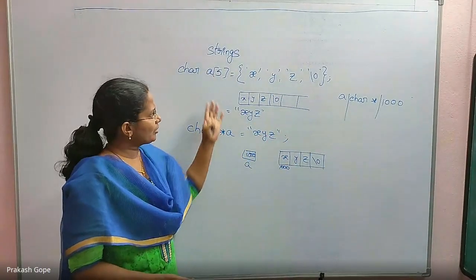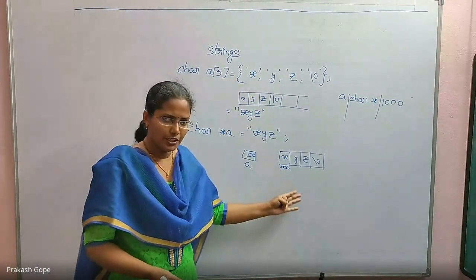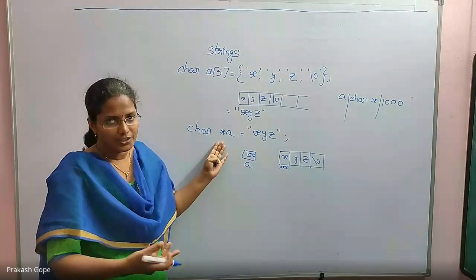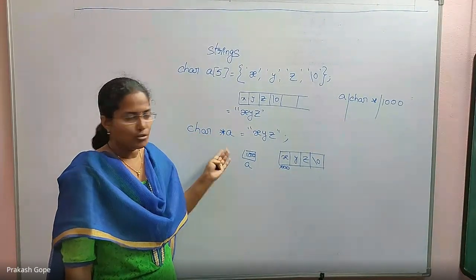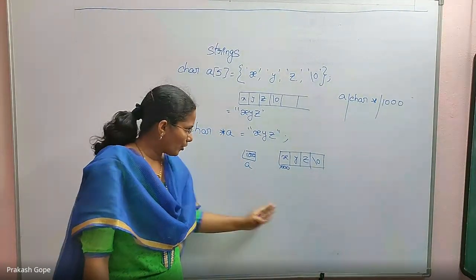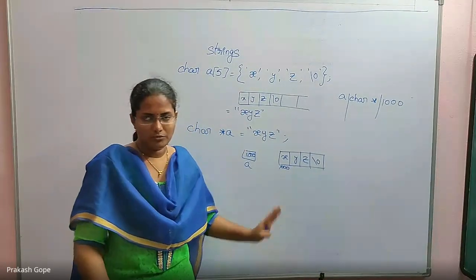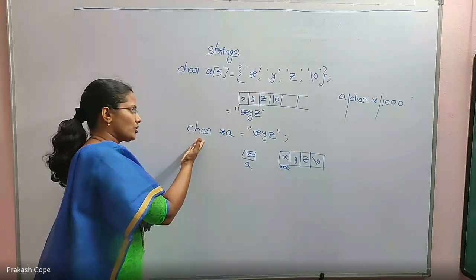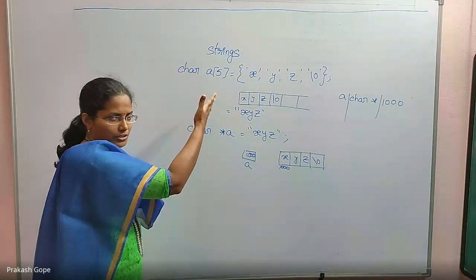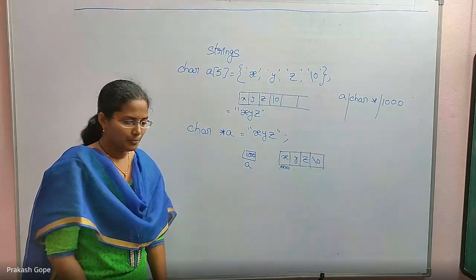Whatever you can do here, the same thing can be done here. Only thing is you can modify A here because A is a character pointer variable. You can say A plus plus so that A will point to 1001. That's all. So recently we started using this way and we stopped. It works. Only thing is we are not using it. Fine.